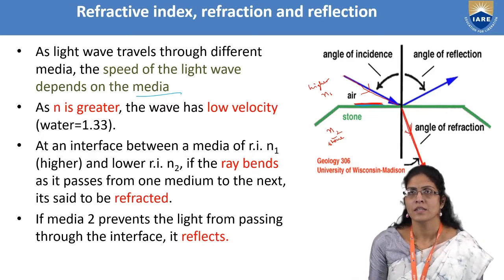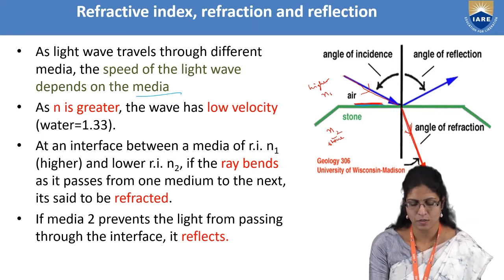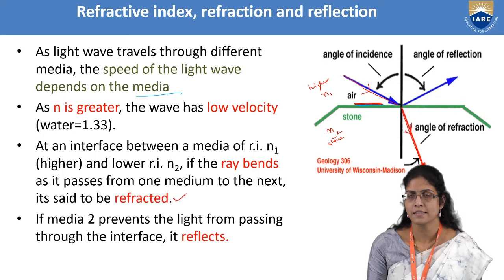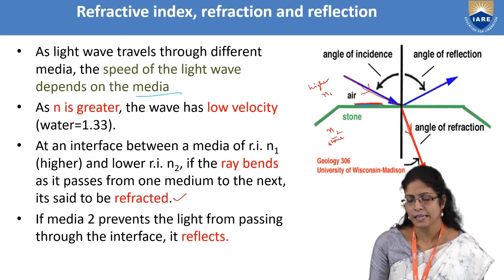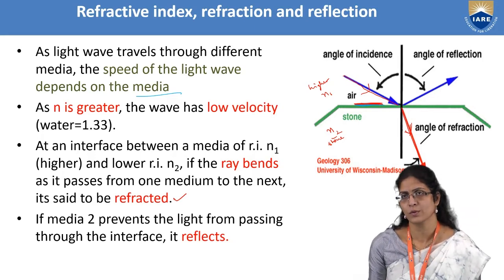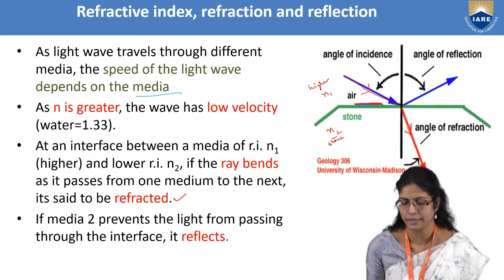This bending phenomenon is known as refraction. So if a light ray passes from a higher refractive index medium to a medium having lower refractive index, then it is subjected to bending. This phenomenon is known as refraction. You know this very well from your school days, right? So this is just a recalling.